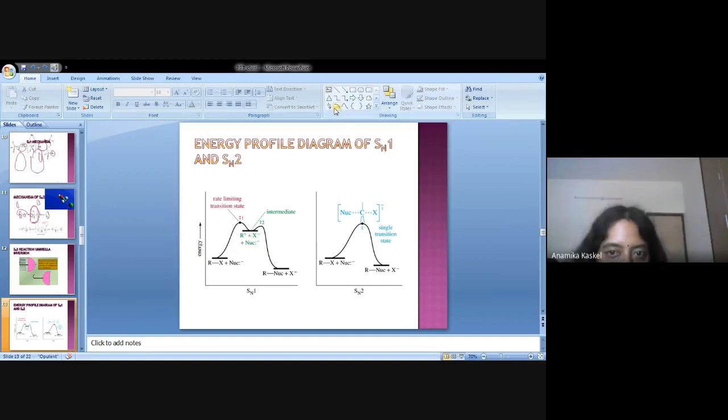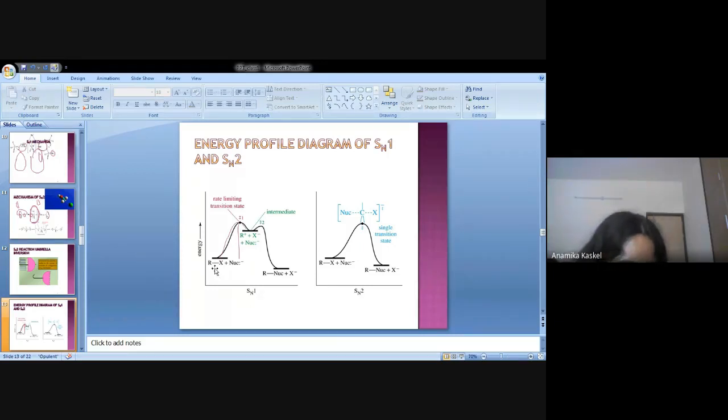You observe that the first step depicted here is called the slowest step, and when the step is very slow, it will go through a higher energy of activation barrier. That means it will go through a high energy activation barrier. You can consider that this is the carbocation, so there is a high energy activation barrier, because this is the slowest step.